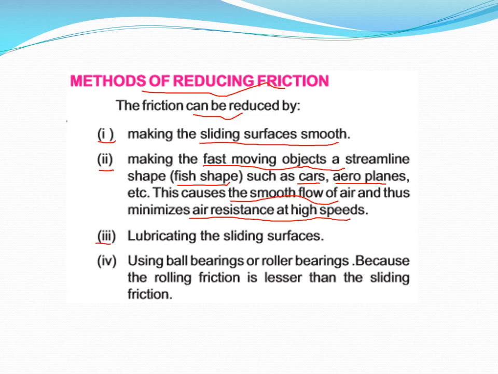Now number three, lubricating the sliding surfaces. Again, it's a very common observation that moving objects, if given some lubricating or oiling liquid, their friction is reduced. Now number four, using ball bearings or roller bearings, because the rolling friction is less than the sliding friction.